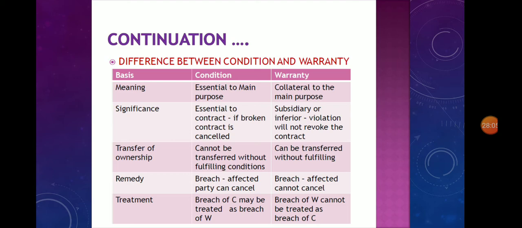Then warranty. In the case of breach of warranty, the affected party cannot cancel the contract but can claim damages only. The last one, treatment. Breach of condition may be treated as breach of warranty.